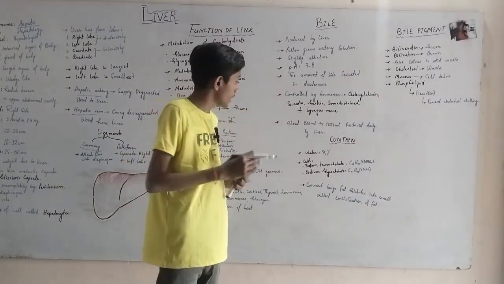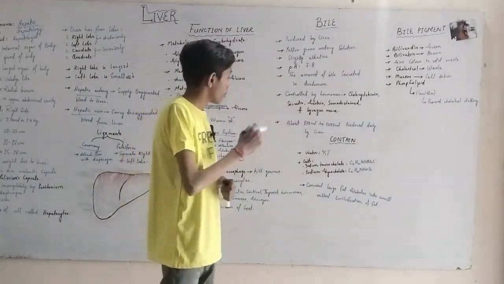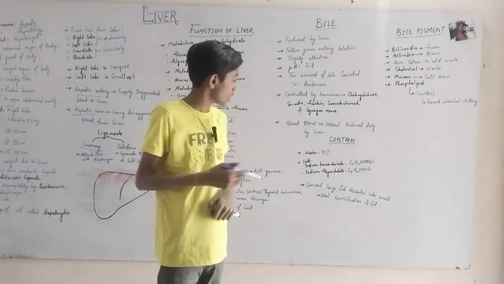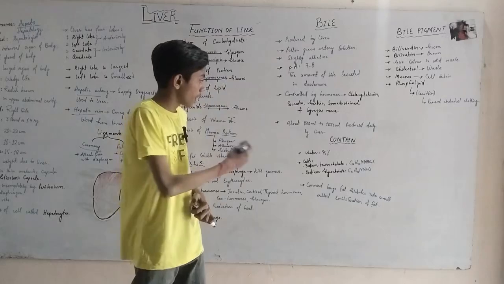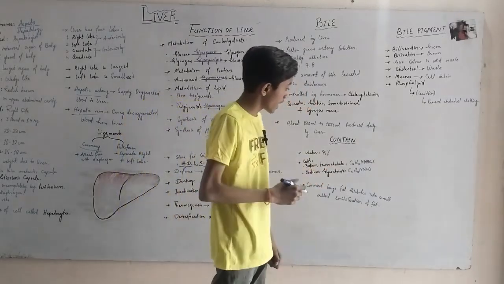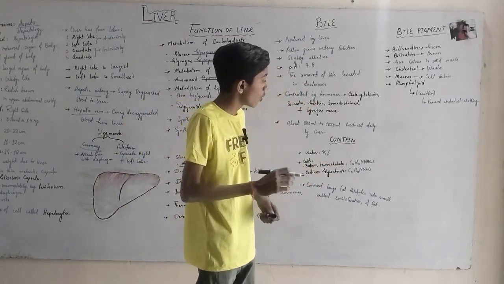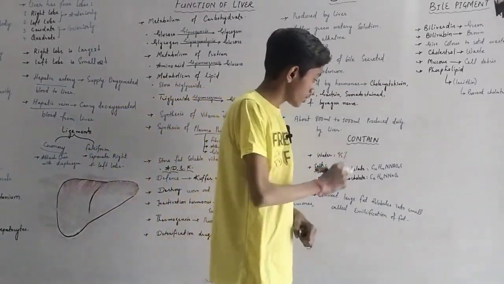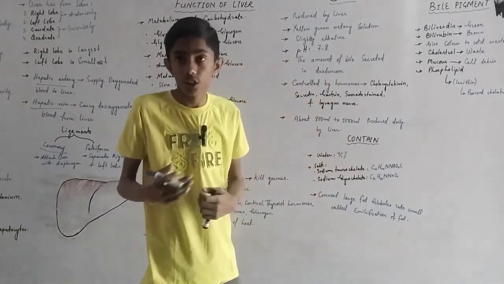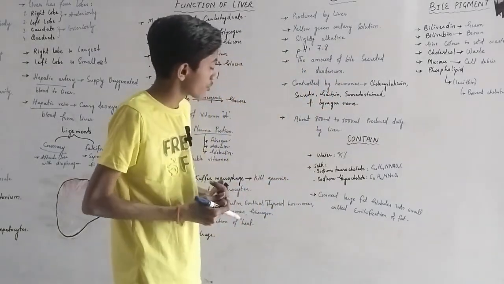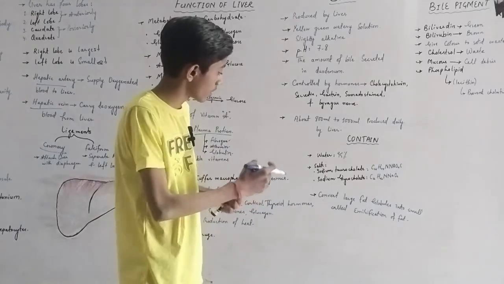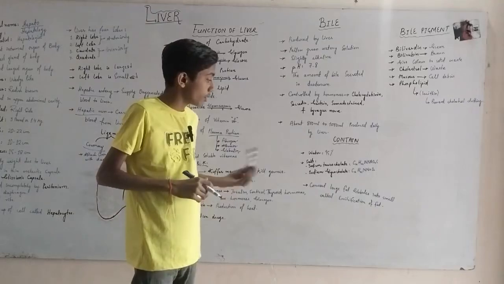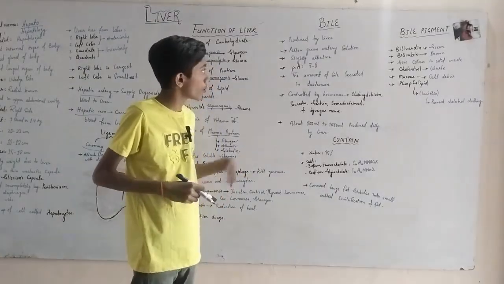Bile is made up of 95% water, and it is also made up of salts which are sodium taurocholate and sodium glycocholate. Sodium taurocholate is C26H44NNaO7S. Sodium glycocholate is C26H42NNaO6. They convert large fat globules into small fat globules, called emulsification of fat. The emulsification of fat occurs through bile.